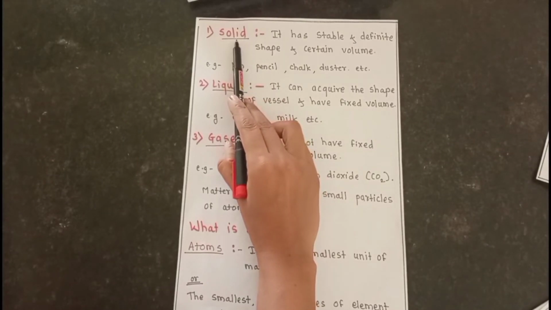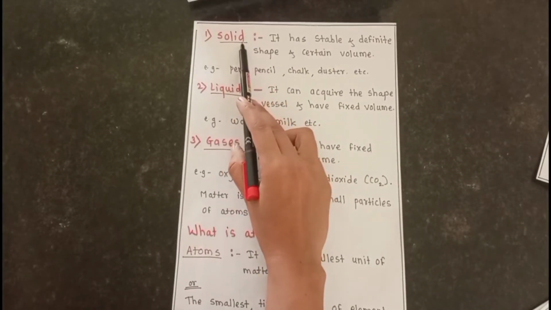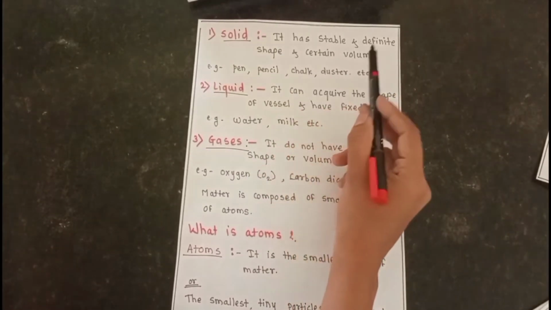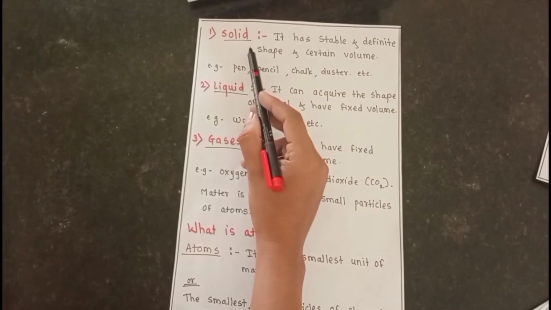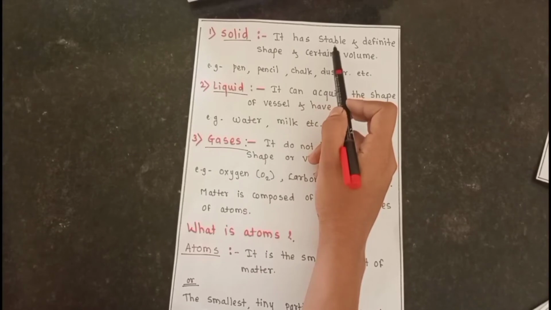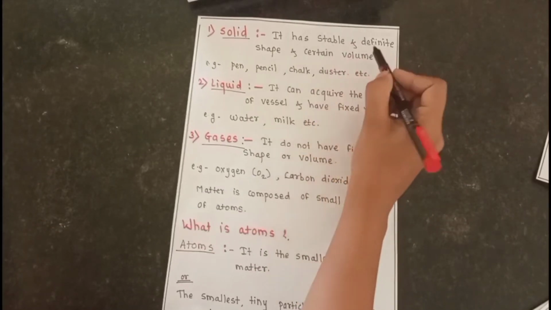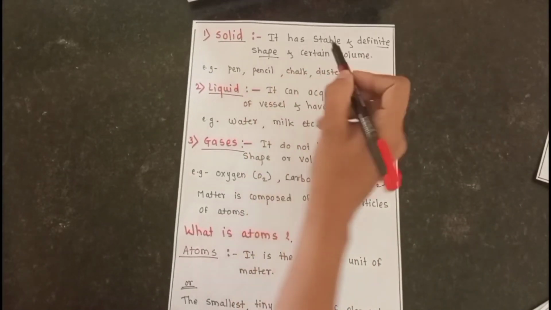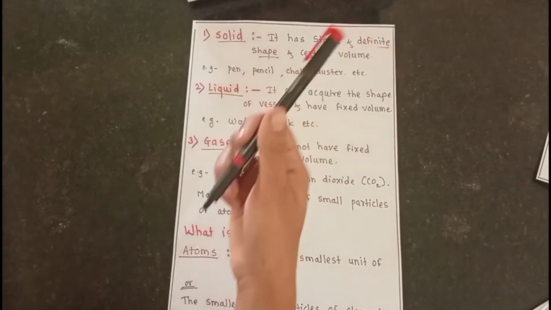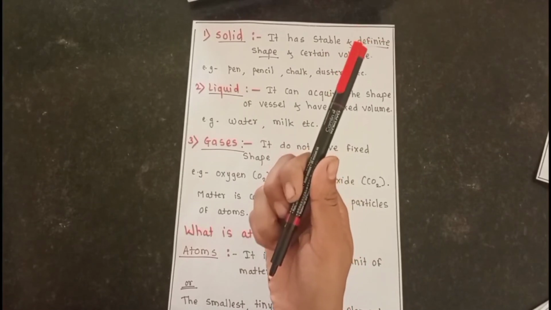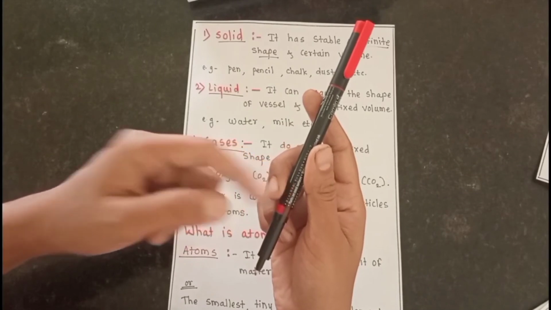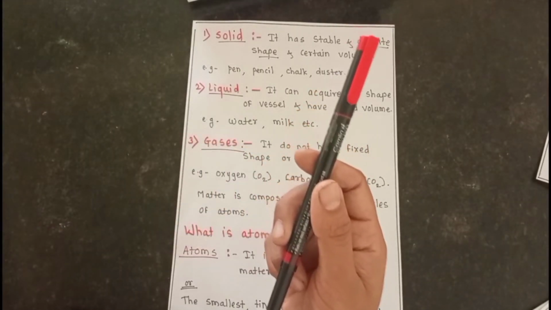The first state of matter is solid. Solid means it has a stable and definite shape and a certain volume. So which substances are in the solid state of matter? Those substances which are stable, have a definite shape and have a certain volume are called solids. For example, this pen is stable, has a definite shape and has a certain volume, so that's why this pen is a solid.